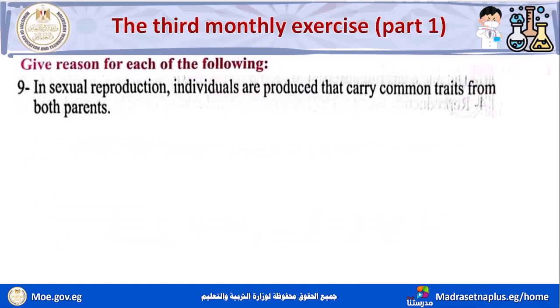Number 9, in sexual reproduction, individuals are produced that carry common traits from both parents.